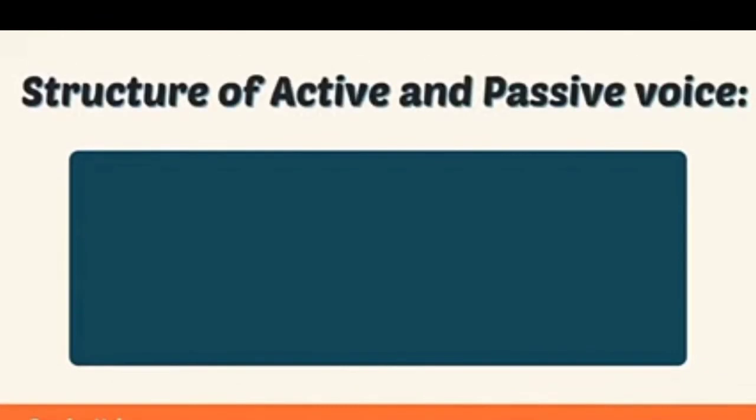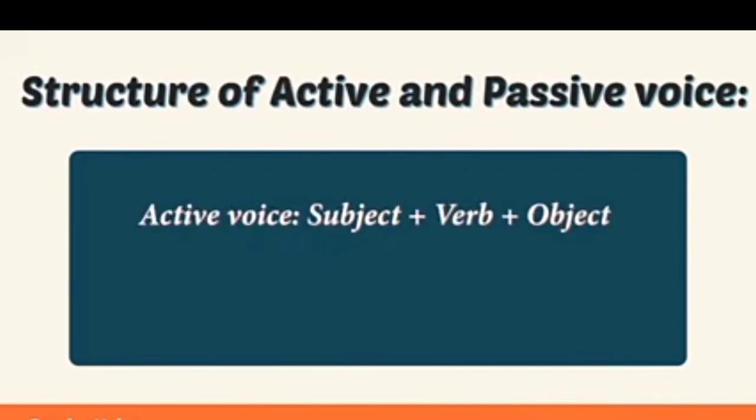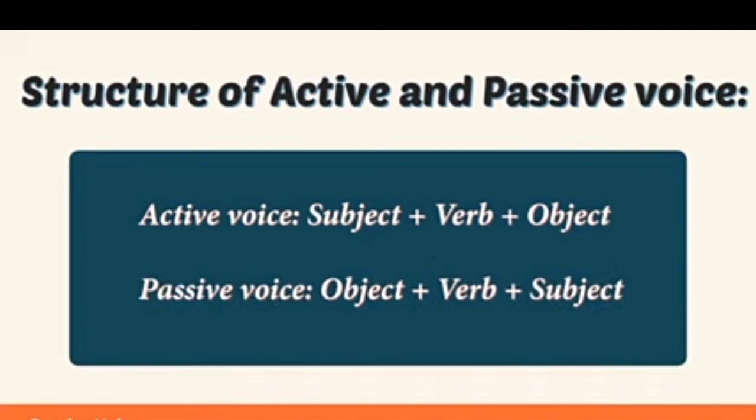The structure of active and passive voice. For active voice, we have subject plus verb plus object. While for passive voice, we have object, verb, and subject.